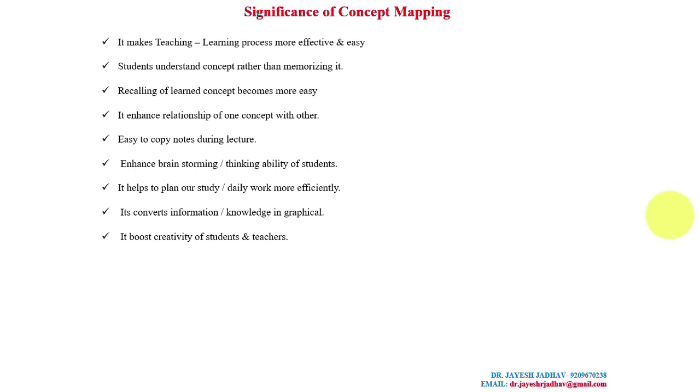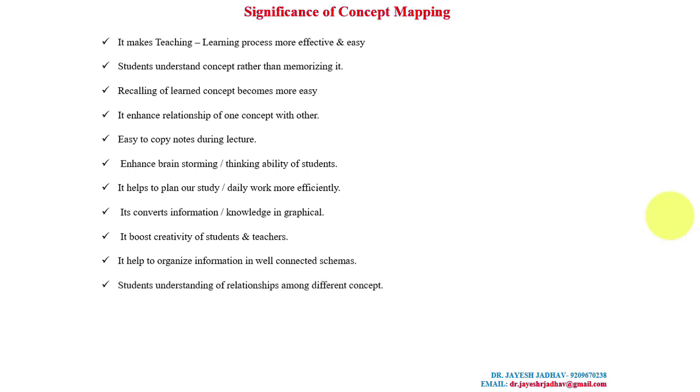It helps to organize information into well-connected schemas. Whatever knowledge we are getting, we can organize in a structural form, in a concept map. Students understand the relationships among different concepts through the concept map. Students control their own learning and monitor their progress. They can learn on their own.